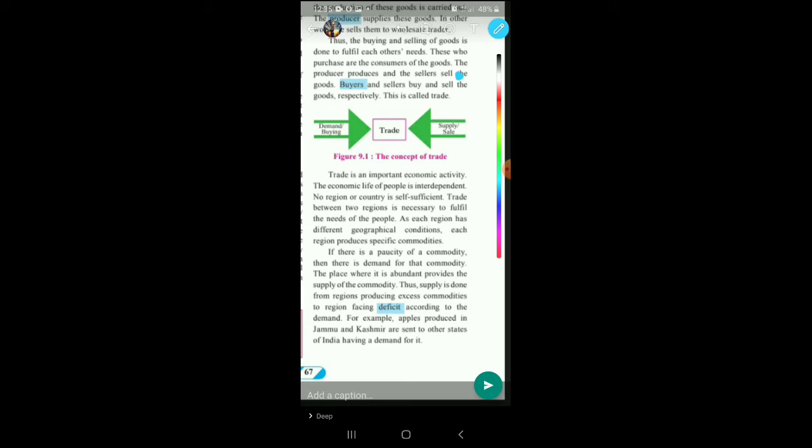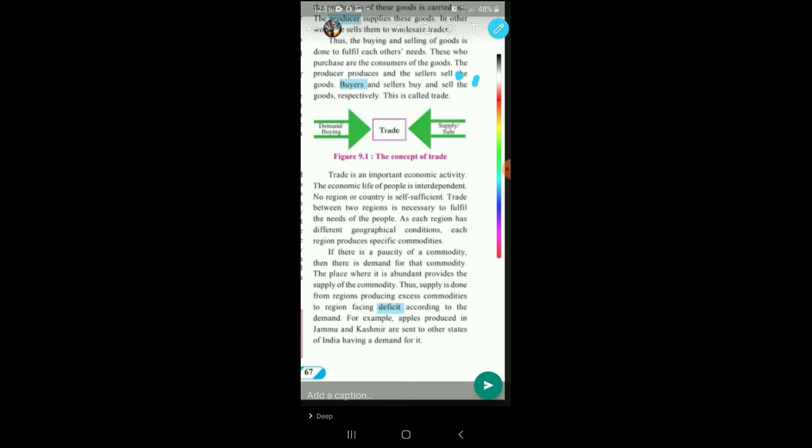Let us take the example. Gulf countries have an abundance of mineral oil, but there is no agriculture production in those countries. So Gulf countries will be exporting the mineral oil. At the same time, they will be buying agriculture products from other countries. In this way, we see that no country is self-sufficient or no region is self-sufficient.